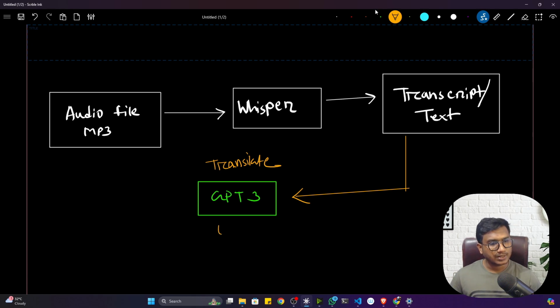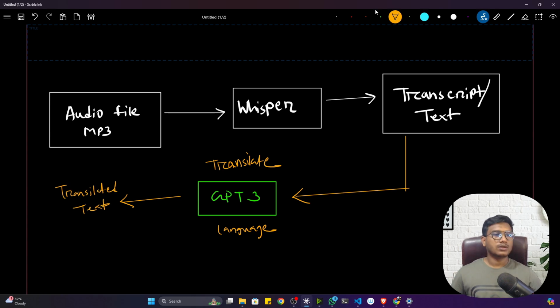As an input you will pass one language, and it will give you the translated text. So this is the entire high level diagram.